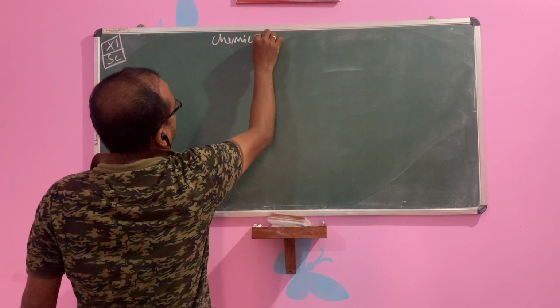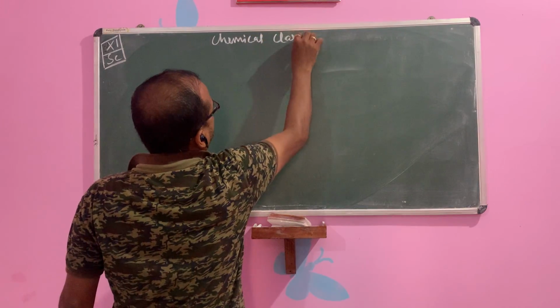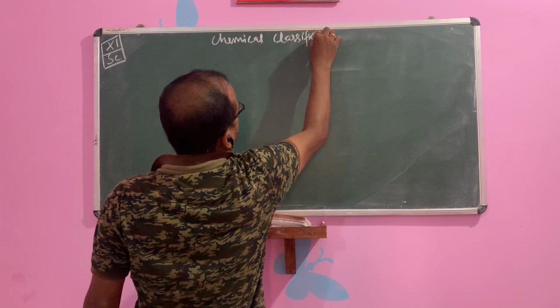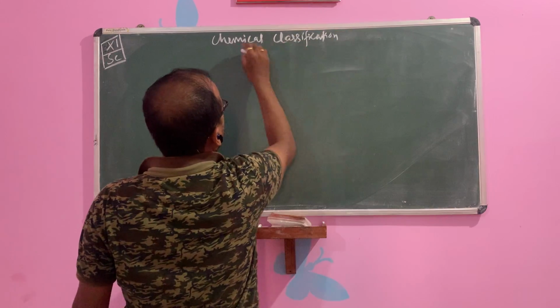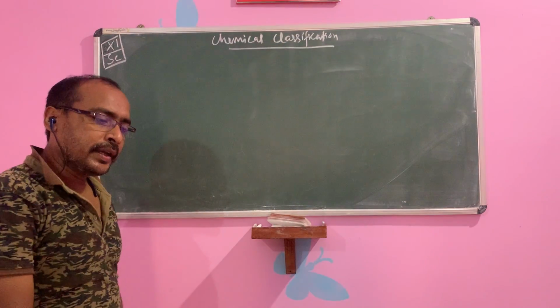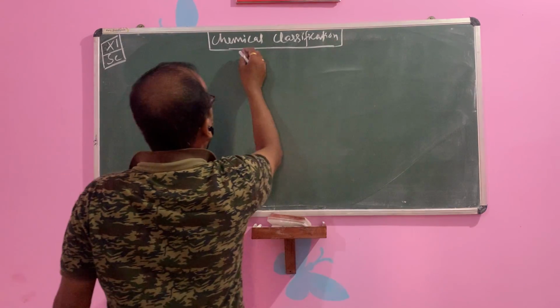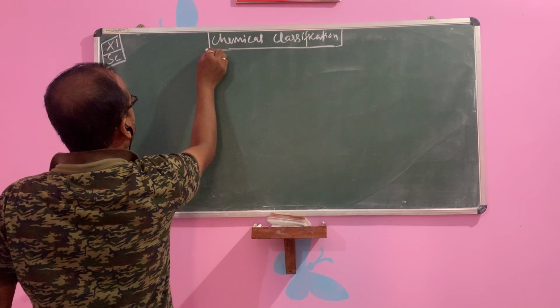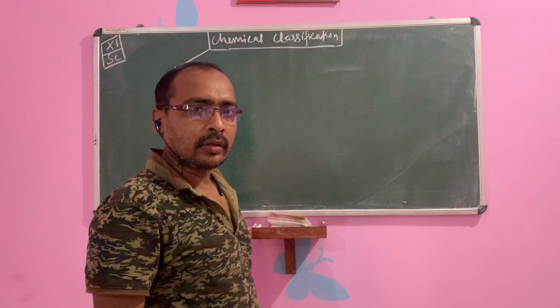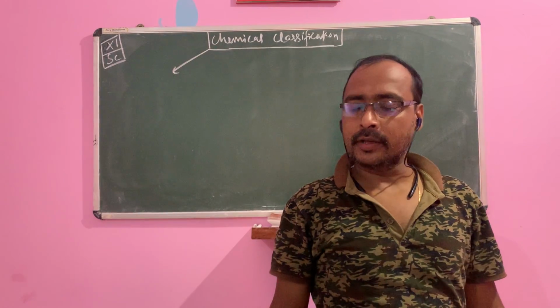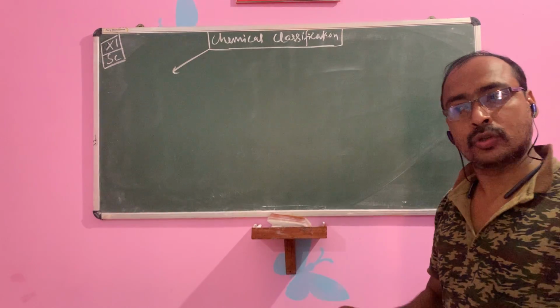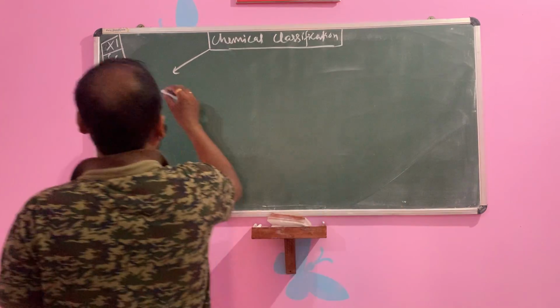Chemical classification. Okay children, so chemical classification, again two types: pure and impure. Chemical classification has two types, pure substance and impure substance.